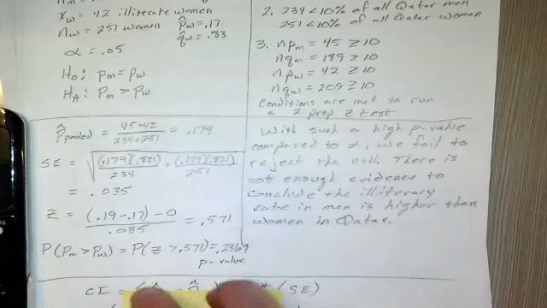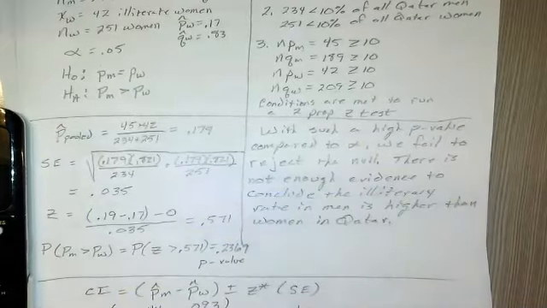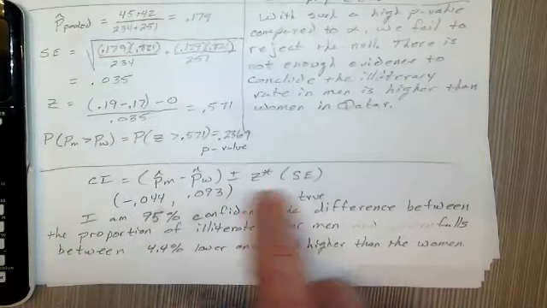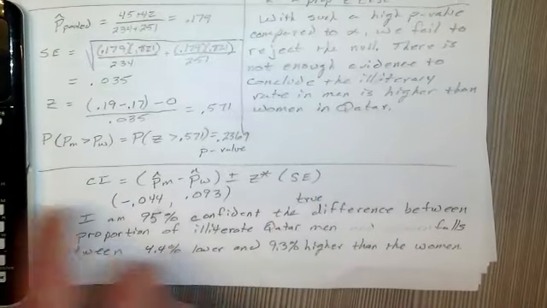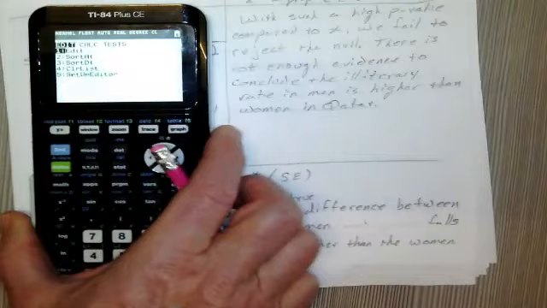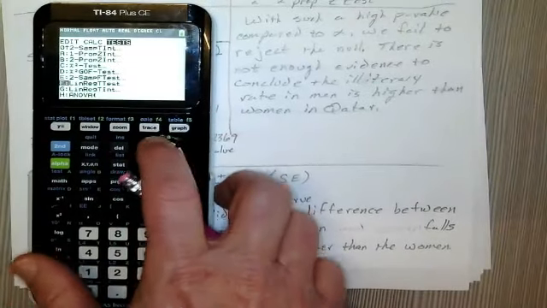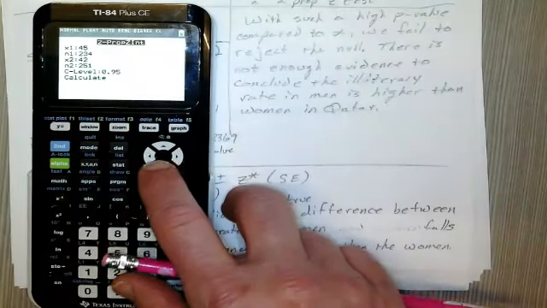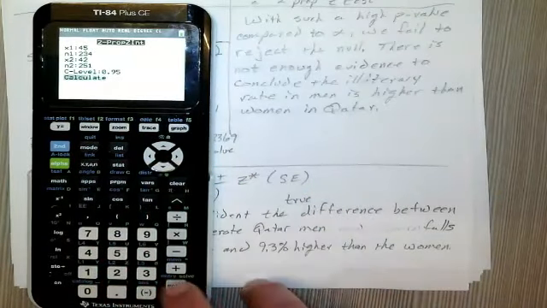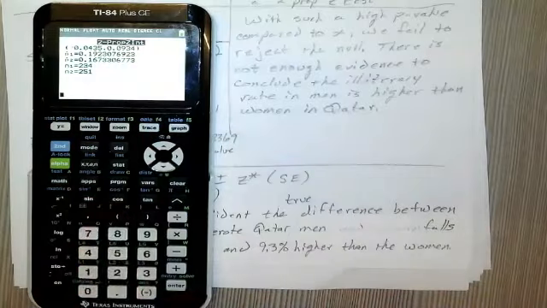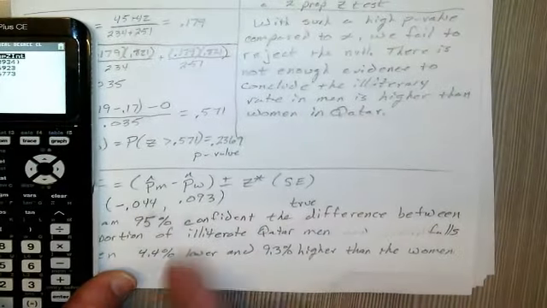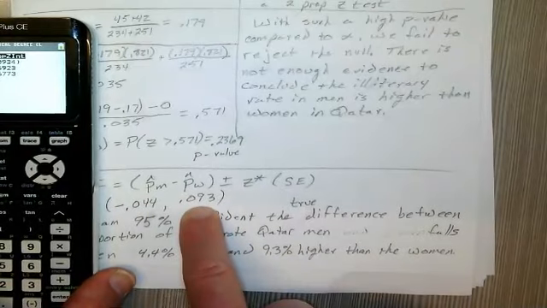And then it asks us to run a confidence interval to find the difference in the proportions. So that's going to be p hat of men minus the p hat of women, plus or minus the z star times the standard error. And running the test, I'll just show you that test real quick. This is B for this one, a 2 proportion z interval. And once you put the numbers in for the 2 proportion z test, it also puts them in the interval. And I calculate it, and it gives me these two numbers, which I rounded to a negative 0.044 and a positive 0.093.